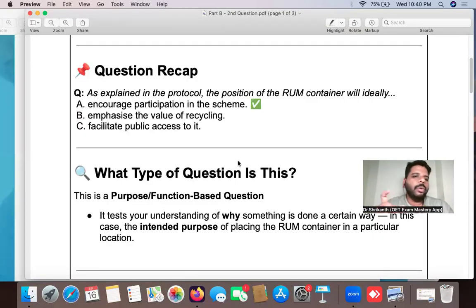But again, we don't want anyone choosing the correct answer out of luck or out of guessing. Because this is OET we are speaking about. Therefore, it has to be very thorough and perfect. So as a teacher, let me give you the right strategies, the right skills, so that you develop the right preparation methodology.